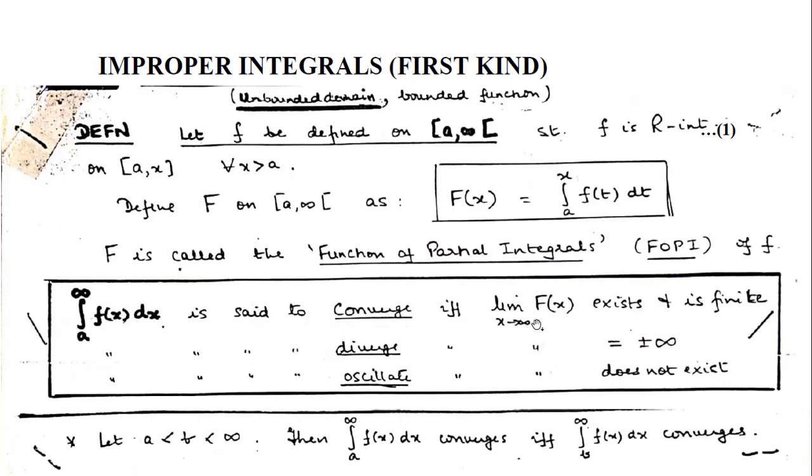So actually when we are finding this limit, it is nothing but the value of this integral if it is convergent. And if it is divergent with limit equal to plus infinity, then this integral has value plus infinity. And if this limit is minus infinity, then this integral is divergent, tending to minus infinity.